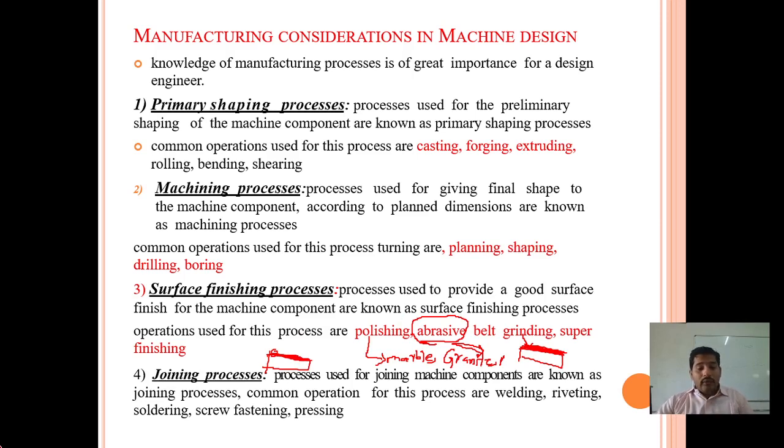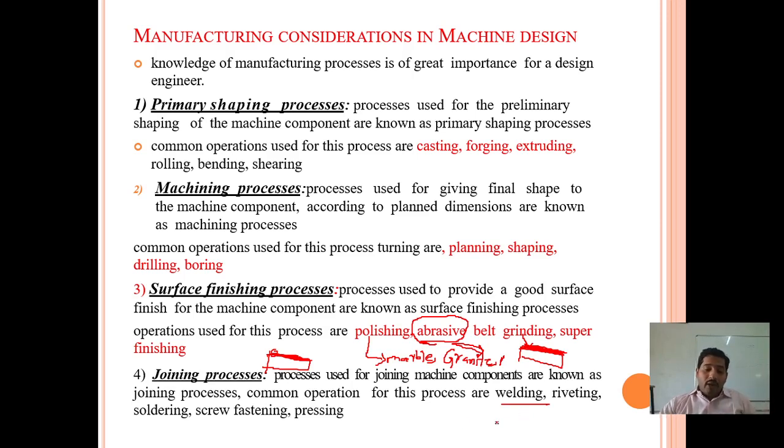Okay, next we are going to learn about the joining process. The joining process is mainly used for joining machine components. The common operation we use for this process is welding. There are different types of welding, arc welding, gas welding; we know several types of welding.